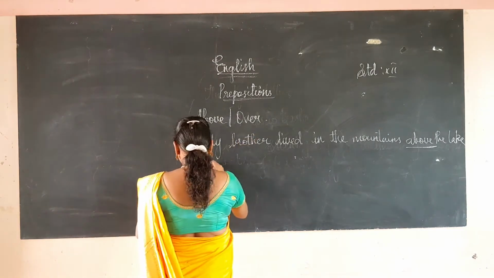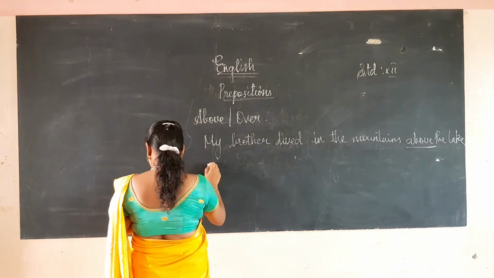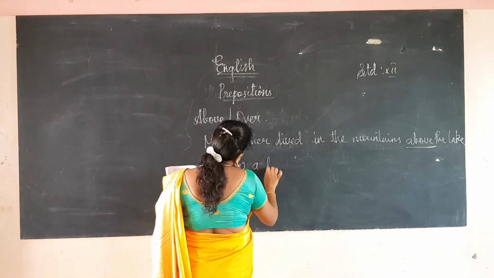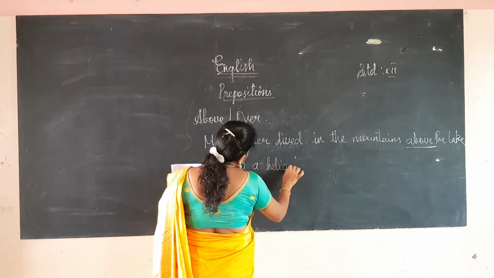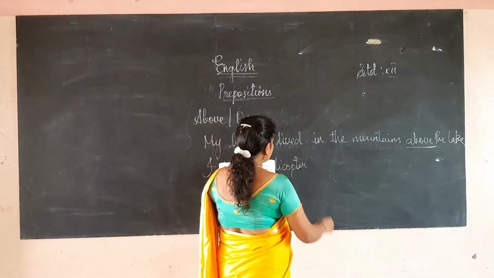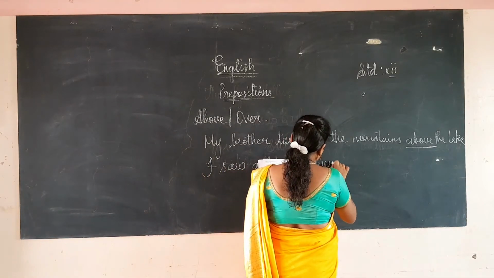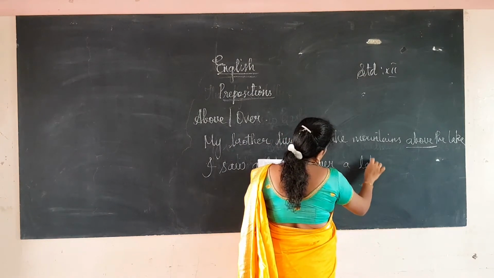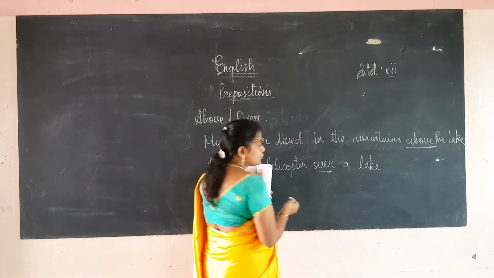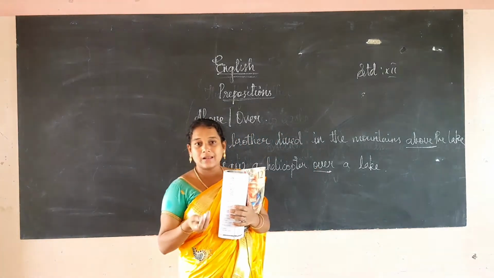And over: I saw a helicopter over the lake. Here this over shows exactly where the helicopter is flying.